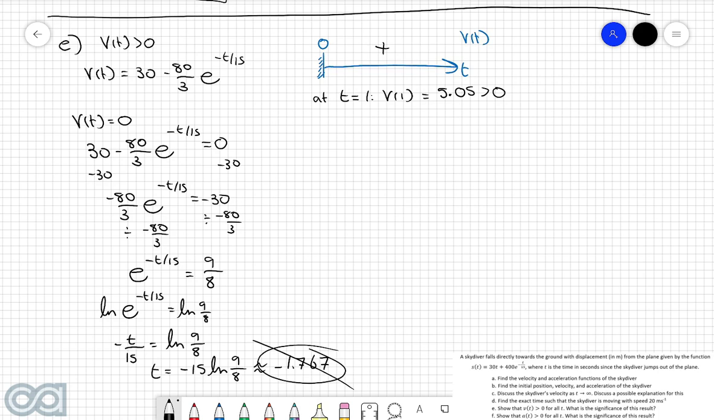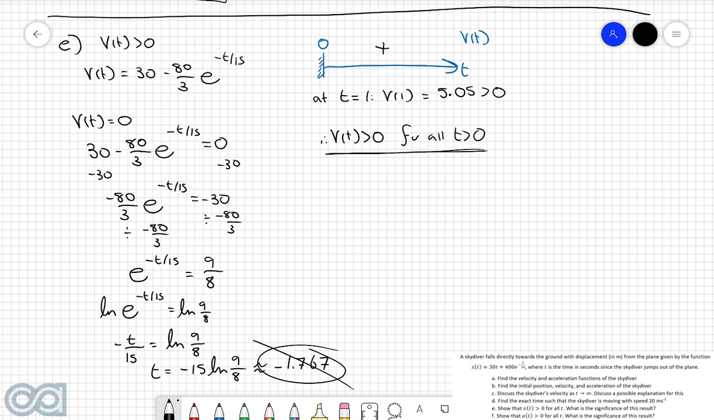So what this means is that whenever t is greater than 0, the velocity function will always be positive. In other words, v of t is greater than 0 for all t greater than 0, which is exactly what we wanted to show. So now we need to discuss the significance of this result.